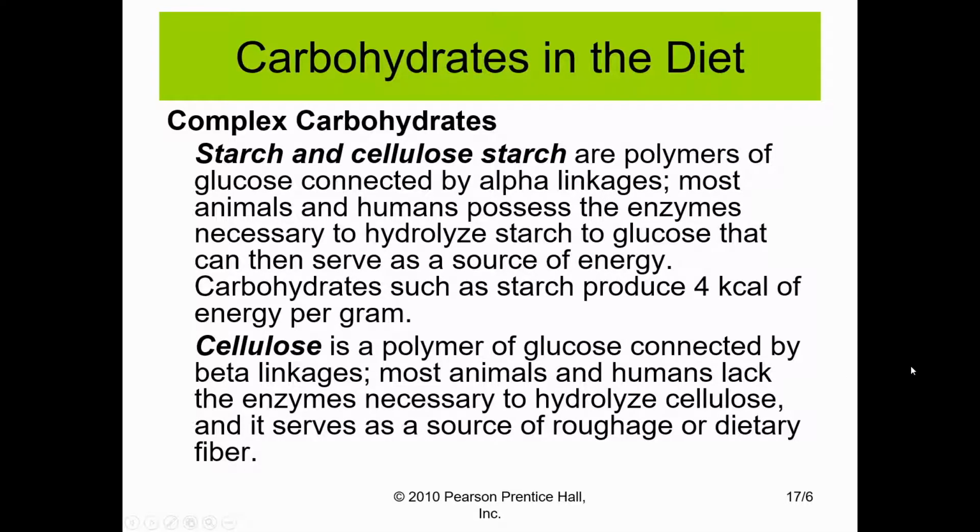Some complex carbohydrates are connected with beta linkages. These are called cellulose. Most humans and animals lack the enzyme necessary to hydrolyze cellulose, but there are some animals that can break these bonds. For those that can't, these serve as a source of fiber or roughage. Animals like rabbits do have the enzymes necessary to break down the beta linkages and consume food that humans can't consume, like hay.